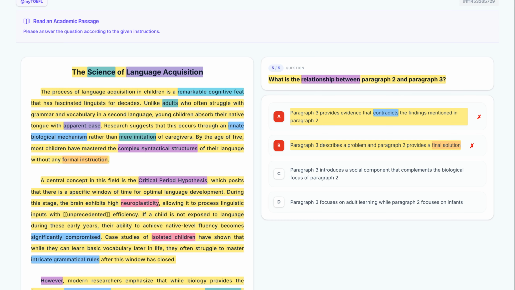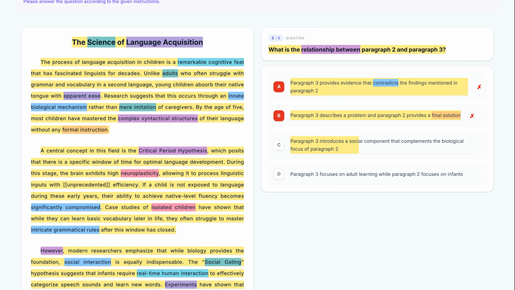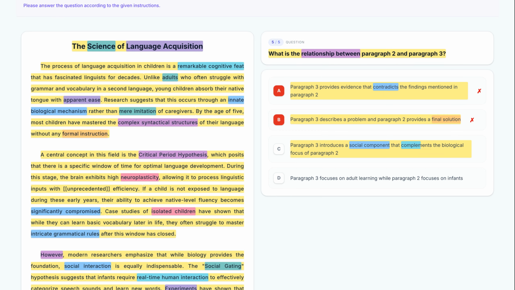Here's option C. Let's break it down. Paragraph 3 introduces a social component that complements the biological focus of paragraph 2. This is accurate. Paragraph 3 introduces the social component which complements the biological focus of the critical period hypothesis in paragraph 2. Let's keep this.